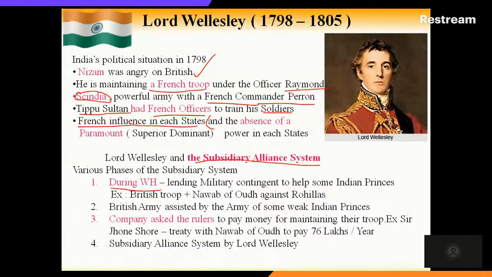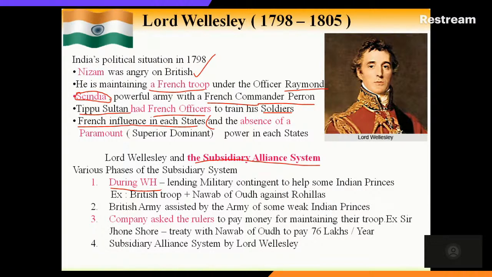Third, the Company asks the ruler, voluntarily going and asking the ruler to pay money for maintaining their troops. For example, Sir John Shore, the previous Governor General, had a treaty with the Nawab of Awadh by which, for allowing our army into your place, you have to pay 76 lakhs per year. This was a kind of agreement. All these come under the subsidiary alliance system.